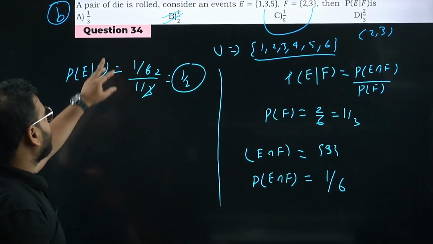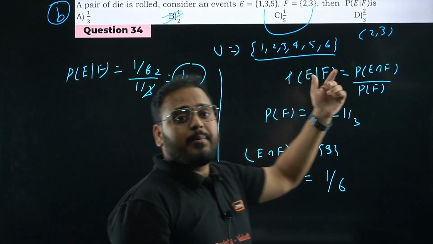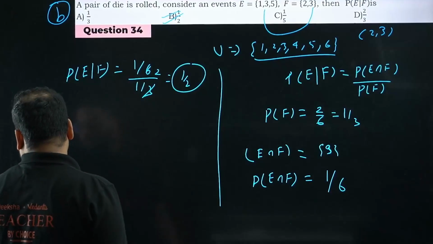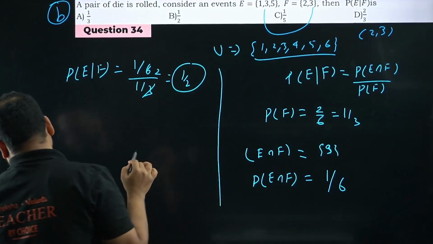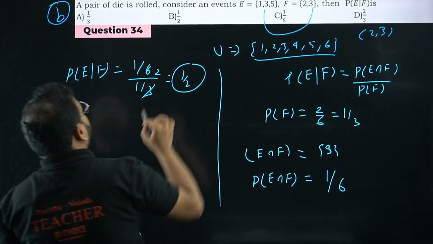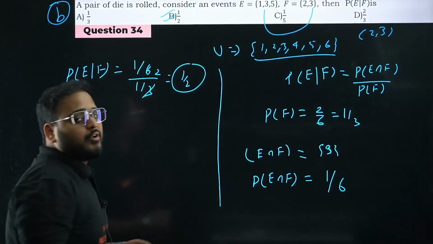I hope this is clear, right? Option B is correct. The options are not visible clearly, but option B is right. The answer is 1 by 2. Okay, now I'll move on to subjective questions.